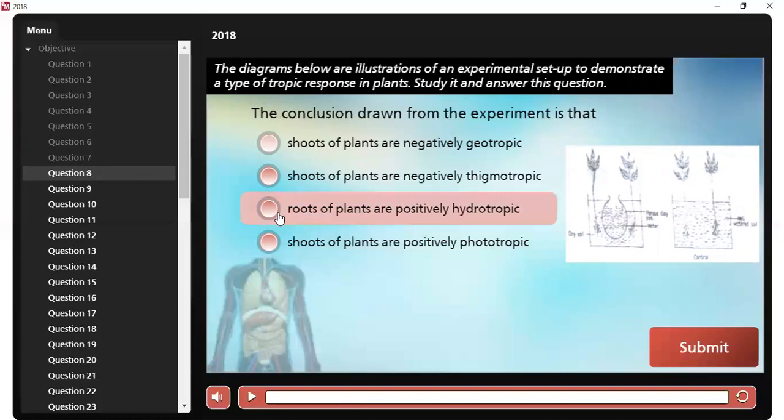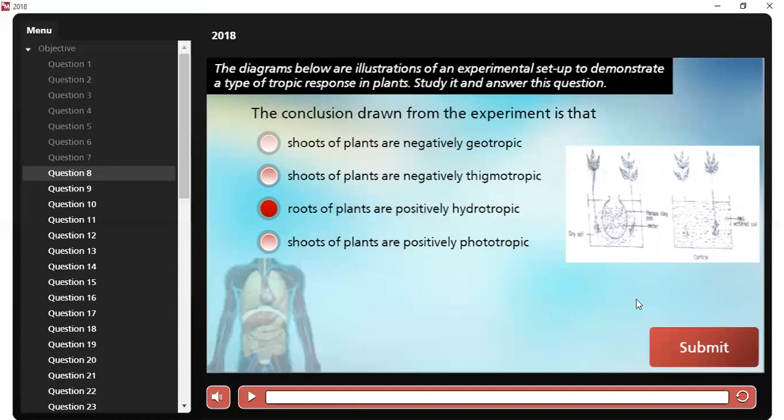The correct answer is that roots of plants are positively hydrotropic. Why?